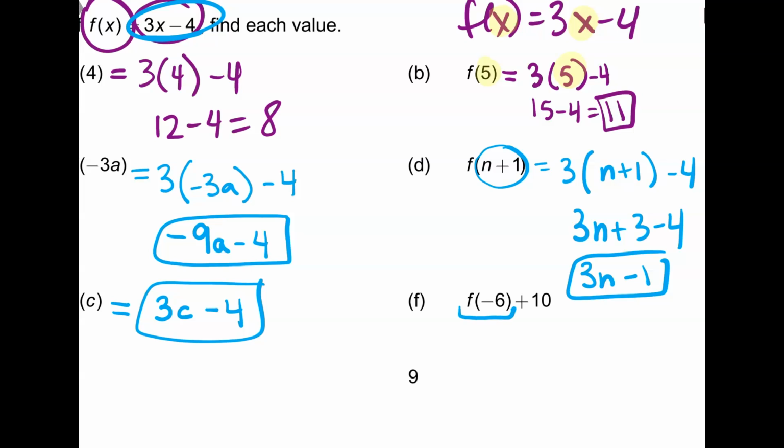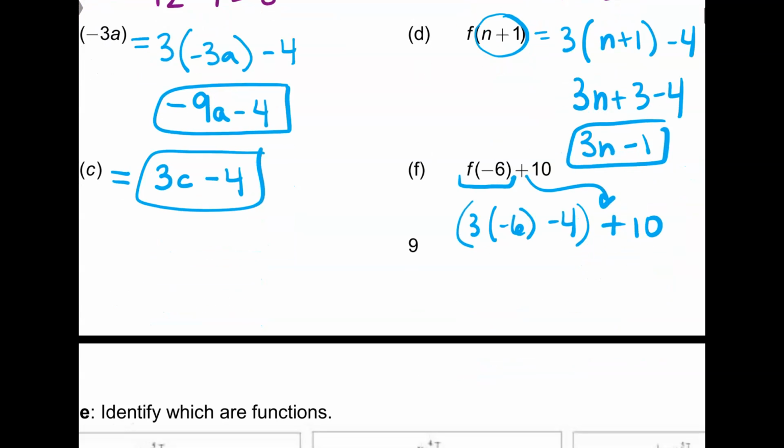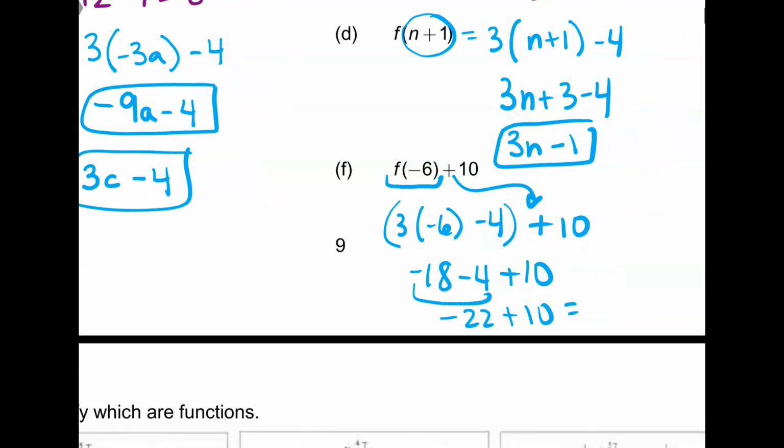Cool. And lastly, let's try f. So here, I'm literally taking f of negative 6. I'm plugging in negative 6 in place of x, and then I'm going to be adding 10 to it. So this right here was f of negative 6. So I have negative 18 minus 4 plus 10. So this is negative 22 plus 10, negative 12.